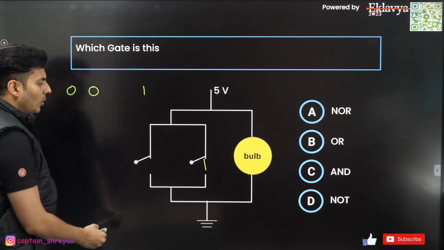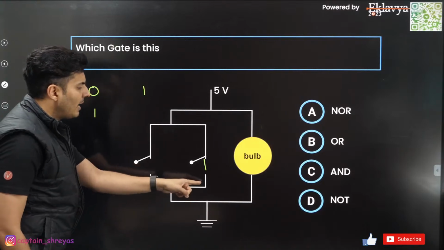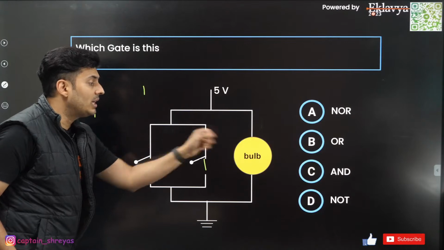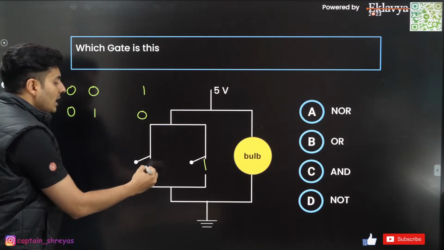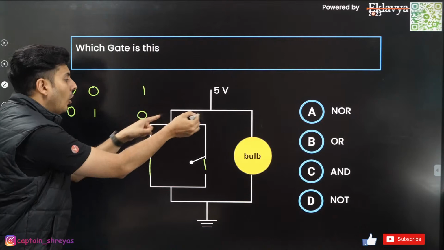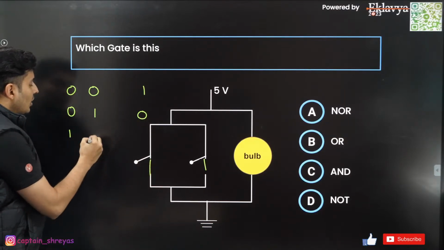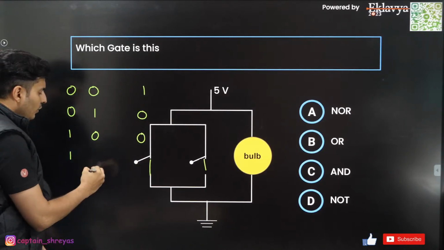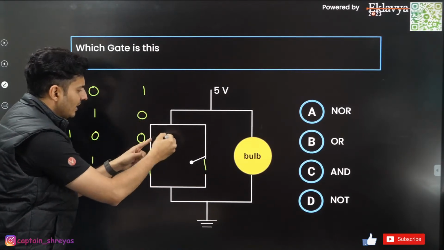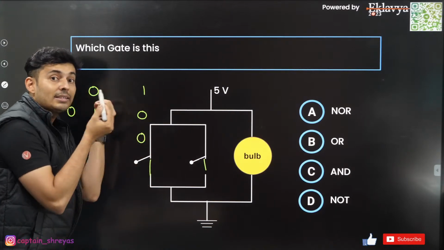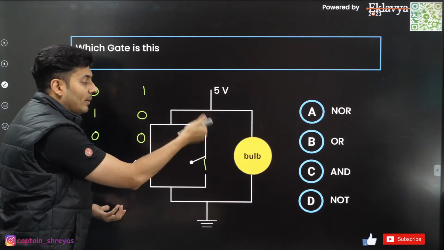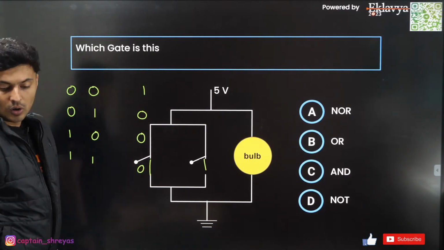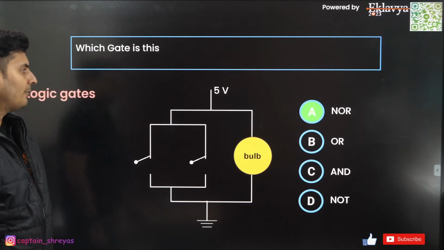If one of them is closed, what will happen? The current will go through this wire, it will be shorted, no current will go through the bulb, and it will be off. If you close this and you leave this open, then all the current will go through this circuit. The bulb will not get any current. And if you close both the switches, obviously the current will go through these wires only, because it has least resistance, bulb has significant resistance. So this will be off. So obviously this is a NOR gate. Very good.